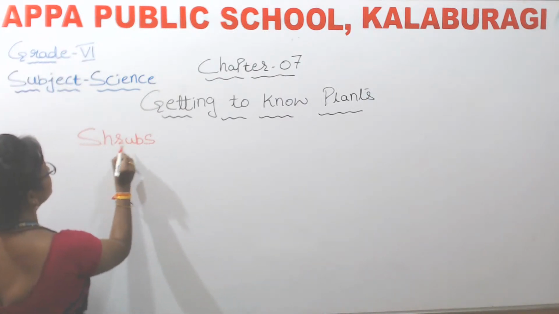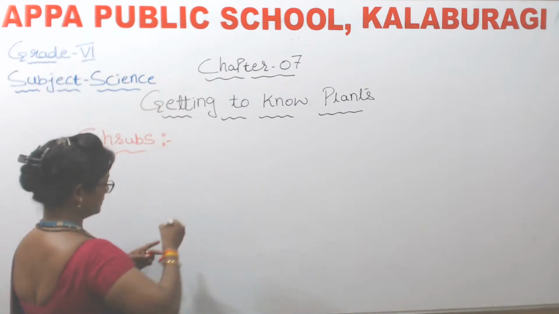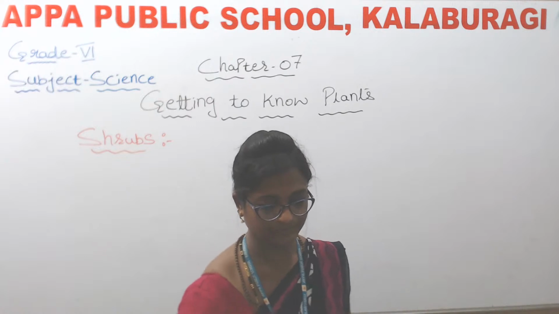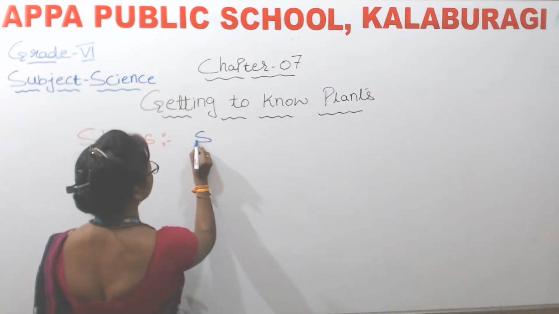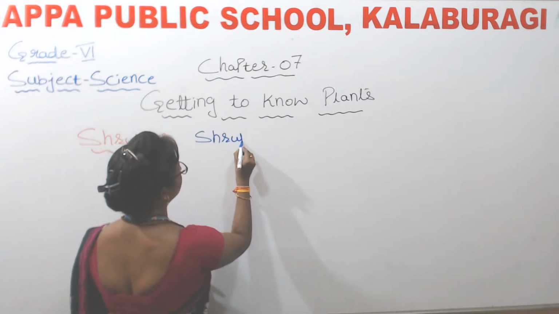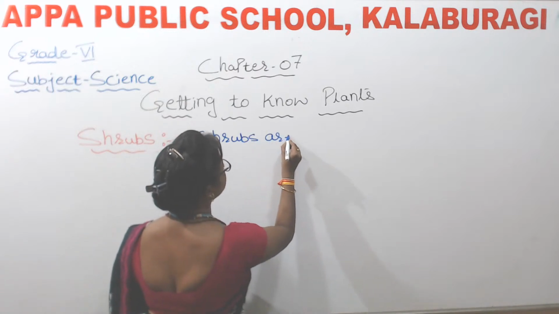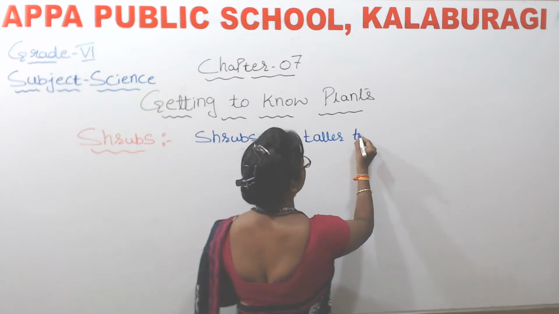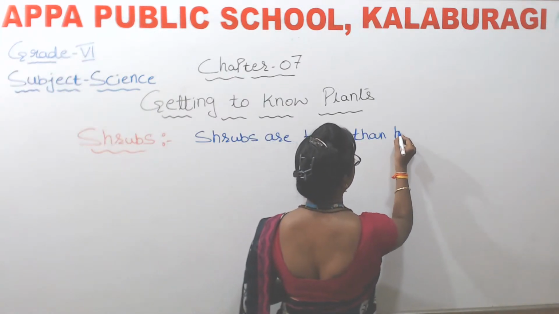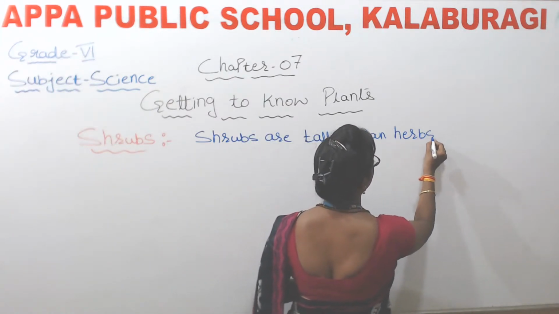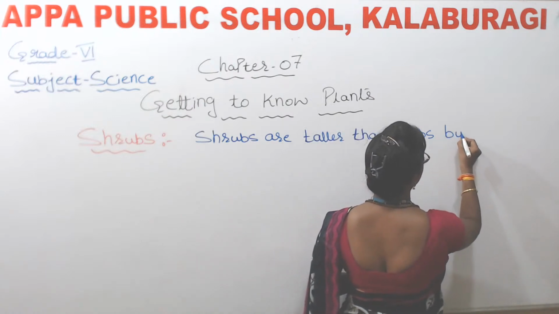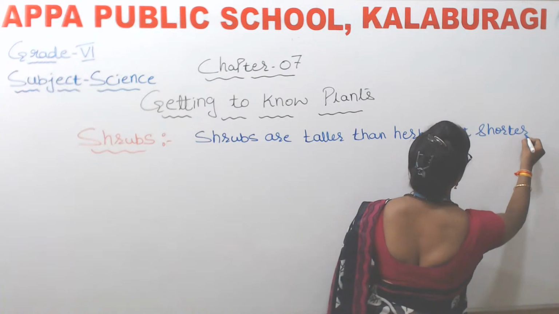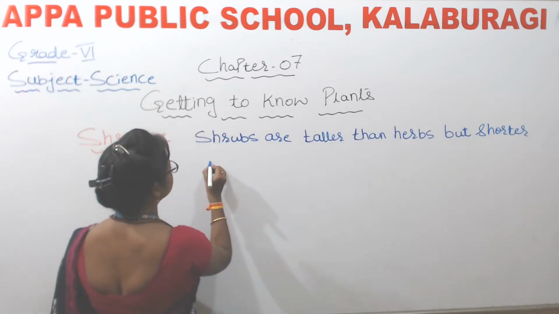Next is shrubs. Here, shrubs are taller than herbs, but shorter than trees.